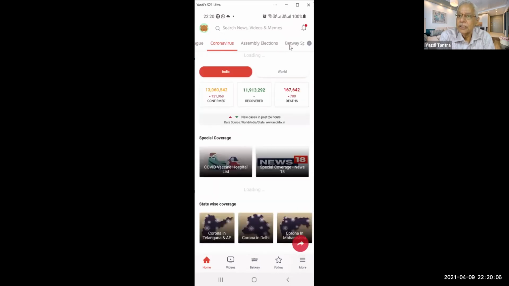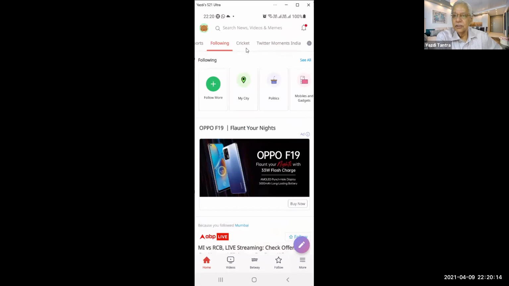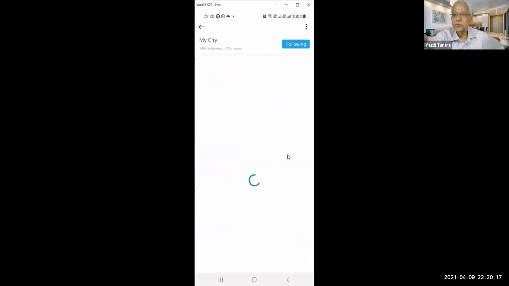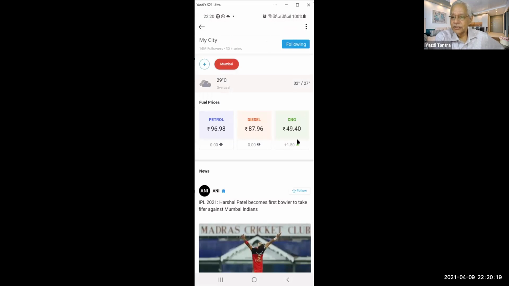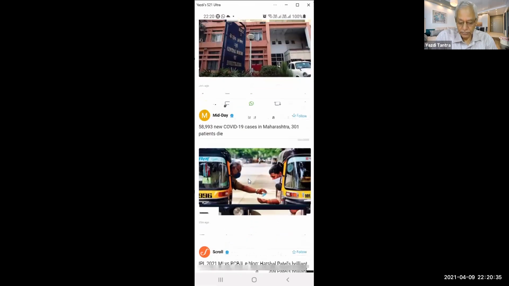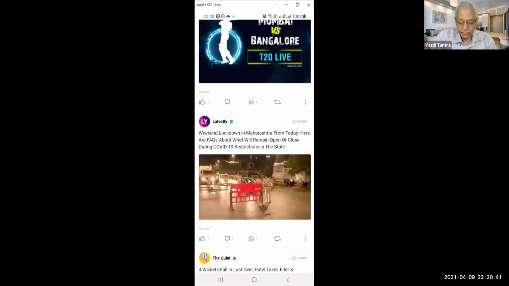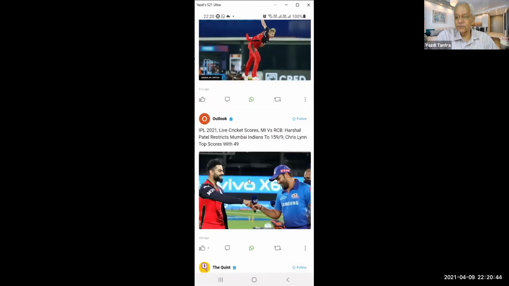Cricket, coronavirus, assembly elections. This is more for Indian audience. Following my city. If I go to my city, also I see my petrol and diesel prices for today. Is there an increase or decrease? I can see that. And of course, for Mumbai, all the news items, I can just go up and down and look at various news items. Midday, Indian Express, News 18, a variety of sources.